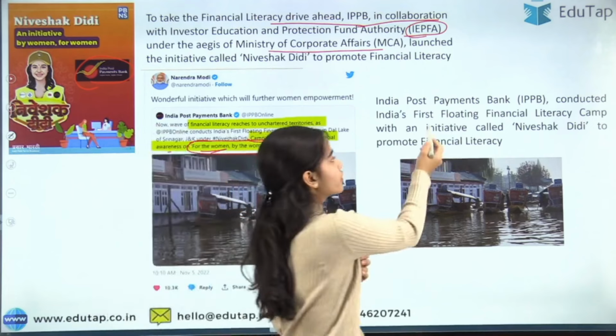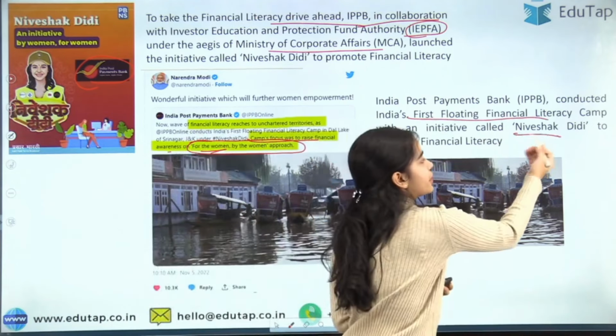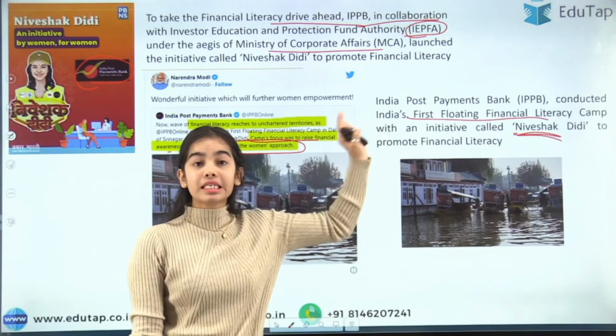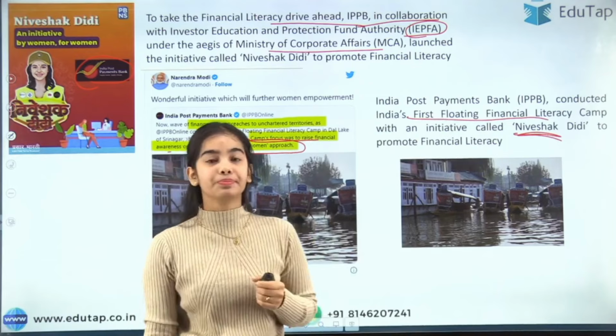For the starting of the Niveshak Didi, the first floating financial literacy camp was held. This camp, you also have to remember, was in Dal Lake, Srinagar, okay.